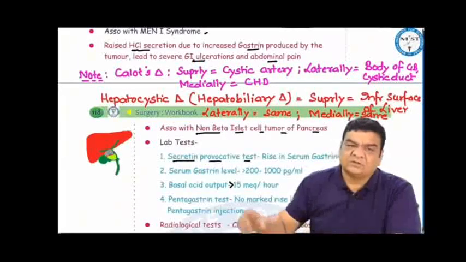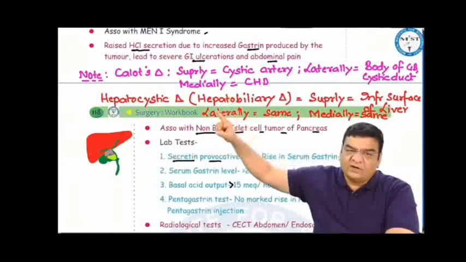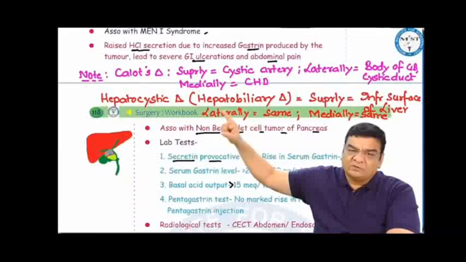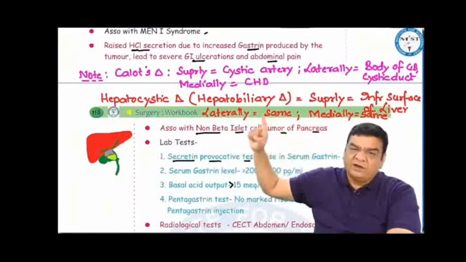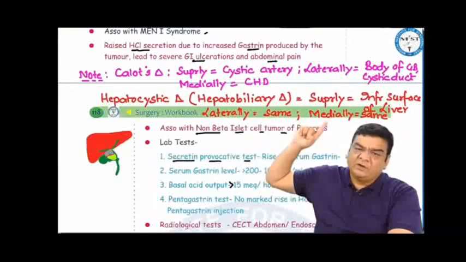This is just an important note about the difference between Calot's triangle and the hepatocystic triangle or hepatobiliary triangle. The hepatocystic triangle or hepatobiliary triangle is used by surgeons for laparoscopic cholecystectomy, which is bounded superiorly by the inferior surface of the liver, laterally by the body of the gallbladder and the cystic duct, and medially by the common hepatic duct.